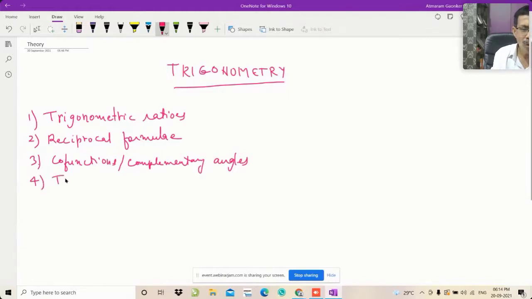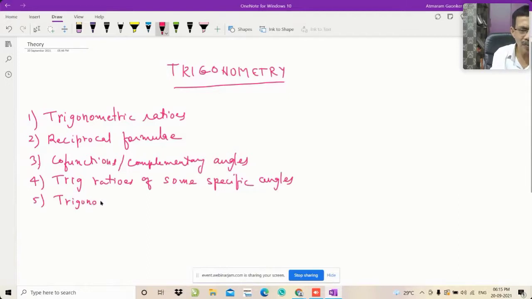We will see trigonometric ratios of some specific angles. And last, we will see the tricks to remember the trigonometric identities.